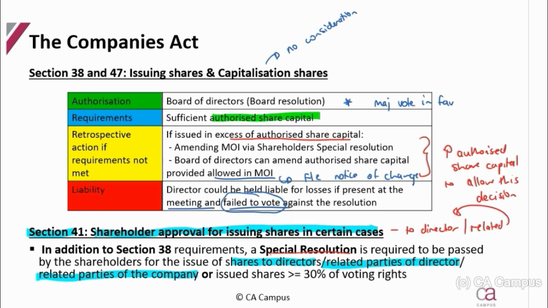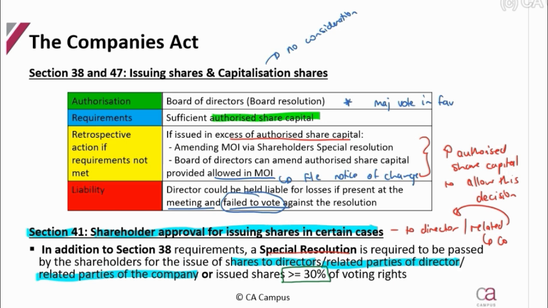And they also say anybody who is related to the company. Okay, so it's not only now specific to a director, it's any intercompanies, subsidiaries, holding companies that now, if shares are issued to them, a special resolution will also have to be passed. I've also put here, or if shares are greater than or equal to 30% of the voting rights that are issued, that a special resolution will also be required. Okay, so they're giving such a significant amount of shares in this issue that the shareholders must be involved.